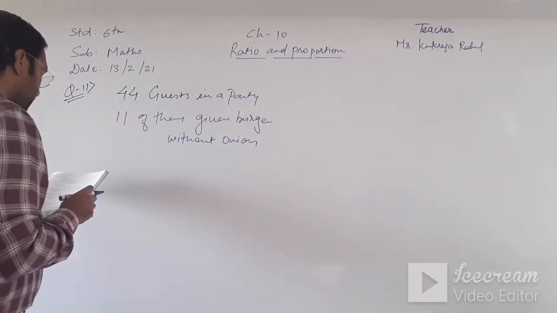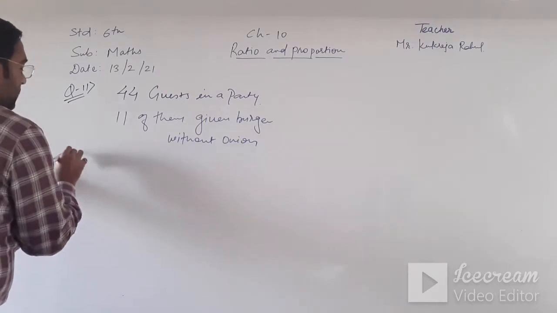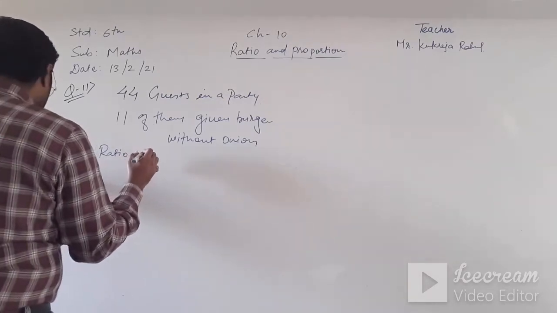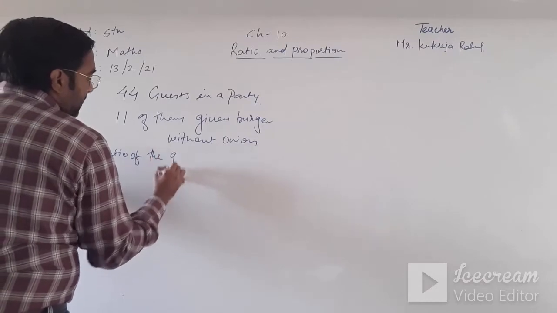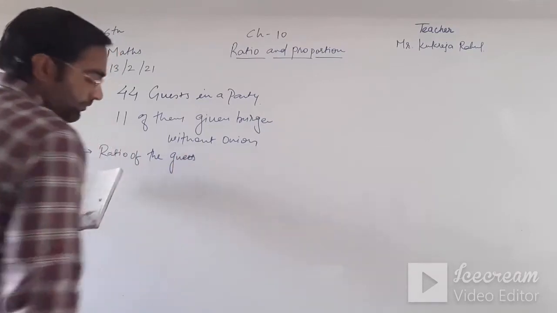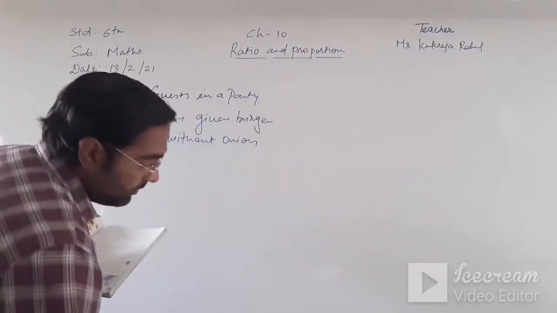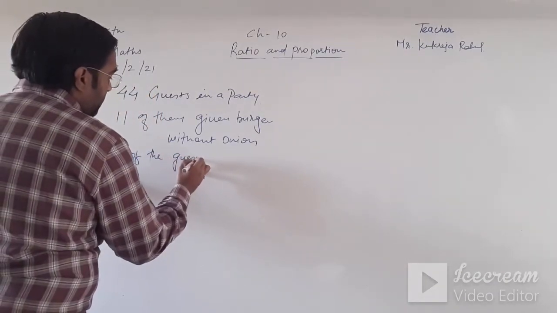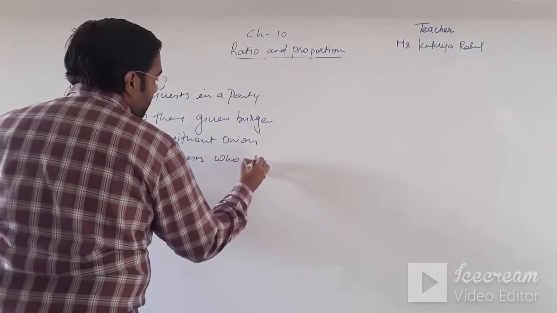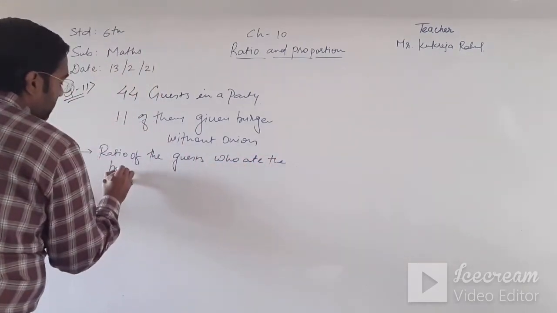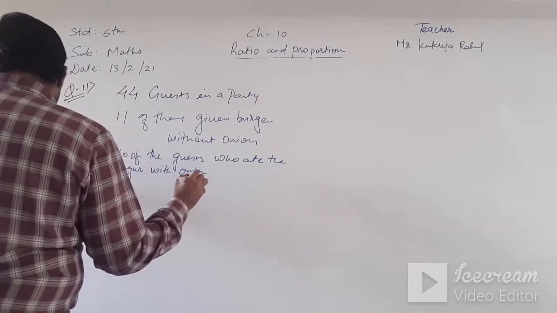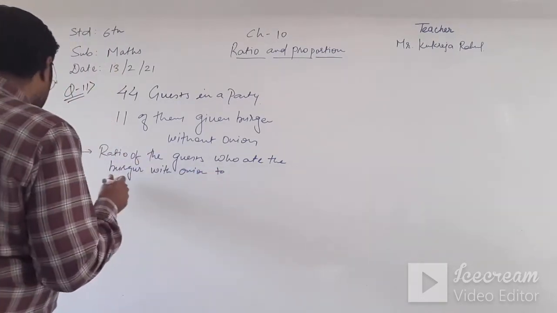What is the ratio of the guests who ate a burger with onion? We need to find the ratio of the guests who ate the burger with onion to those present in the party.